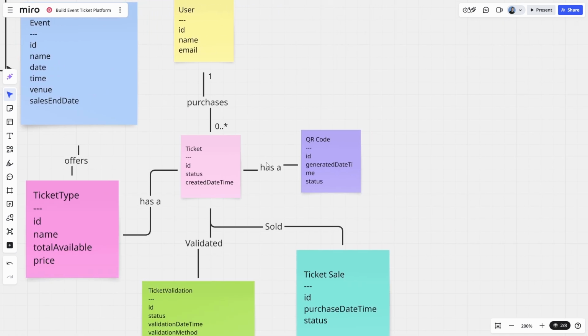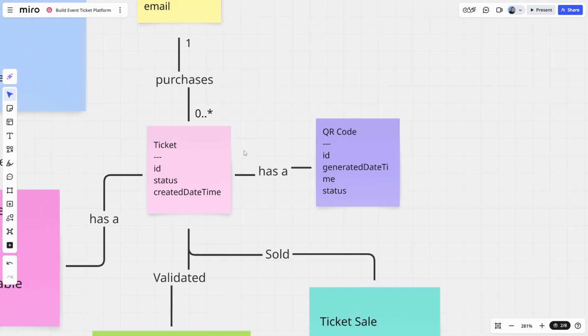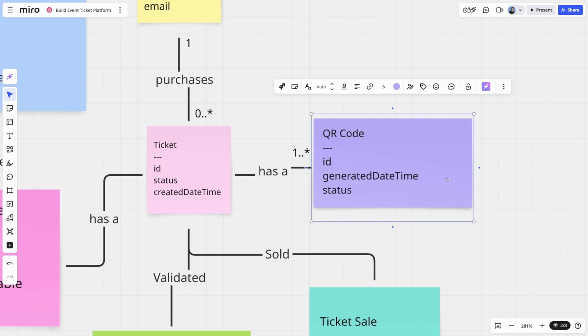Now, in the case of the ticket-QR code relationship, how's that going to work? Let's take a copy here. A ticket will have, I'm going to say, 1 or more QR codes. And here's my rationale, my reasoning for this. When a ticket is created, we'll also create a QR code to be associated with that ticket. However, we may want to invalidate the QR code for any reason whatsoever. So we change the status of the QR code to invalid, and then we generate a new QR code and assign that to the ticket.